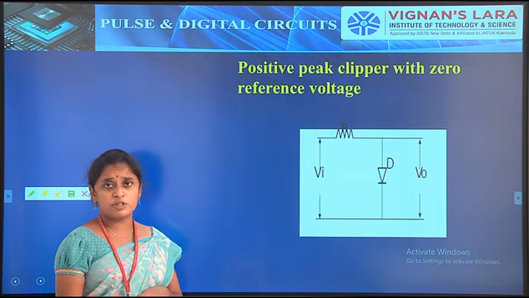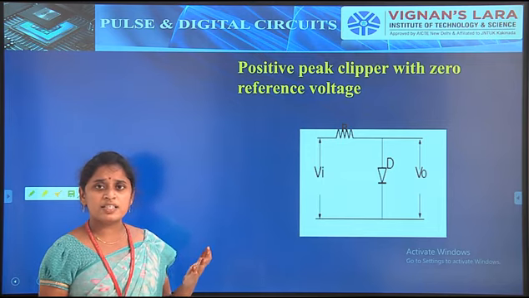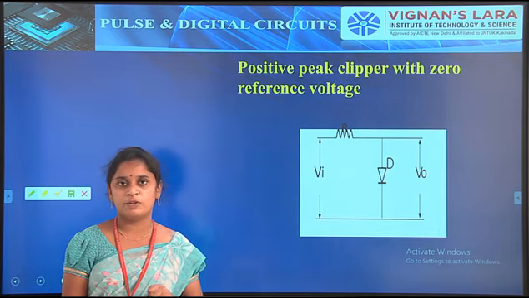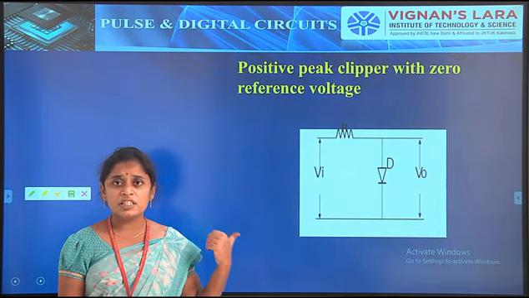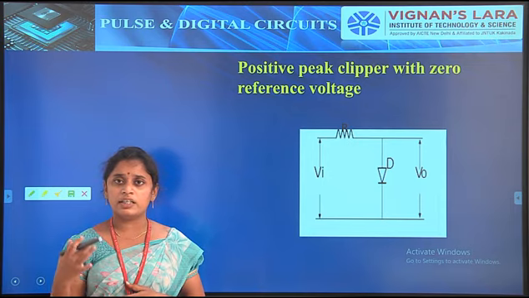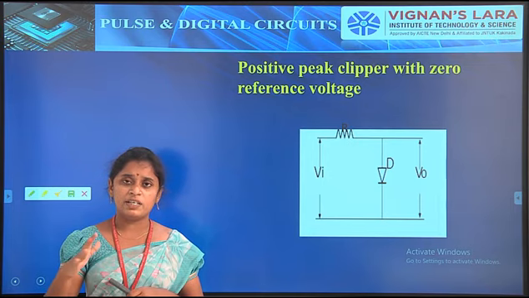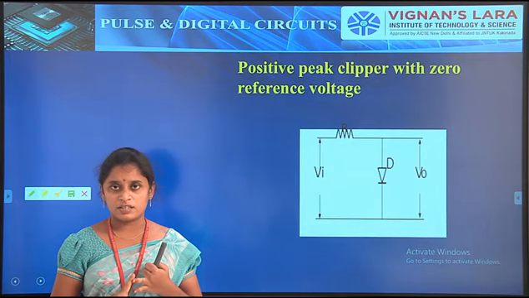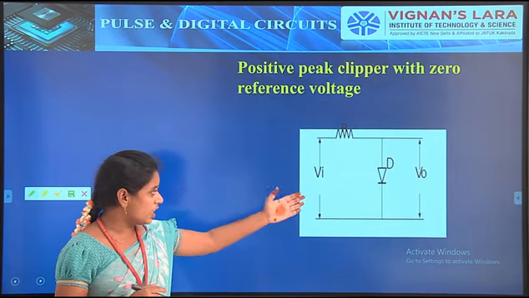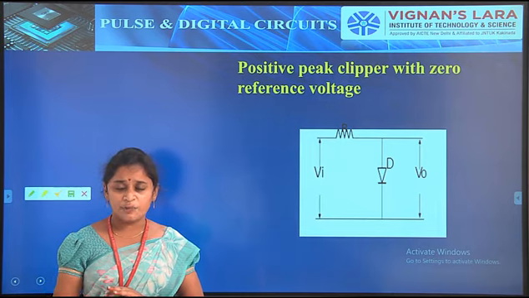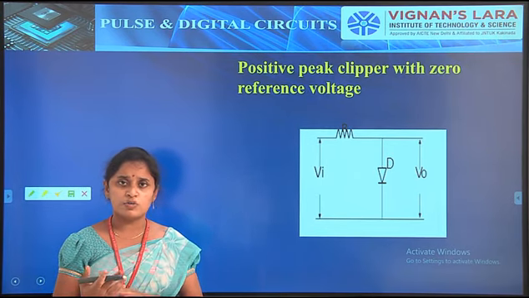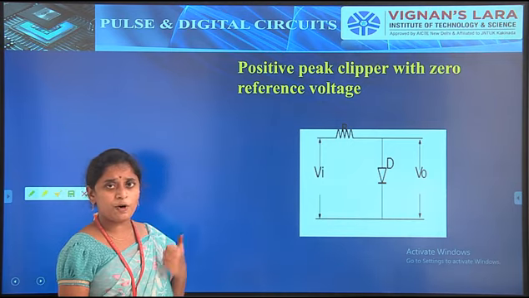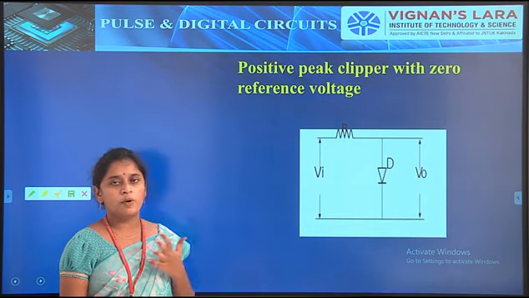the positive clipper with positive reference voltage. As the name itself says, a positive clipper clips the positive part of the input signal, here with zero reference. As we know, clippers can be split in different ways, based on the element used and based upon the biasing. Here the biasing means applying a reference voltage, either 0 volts or positive volts. So the first one we discuss is the positive peak clipper with 0 reference voltage.